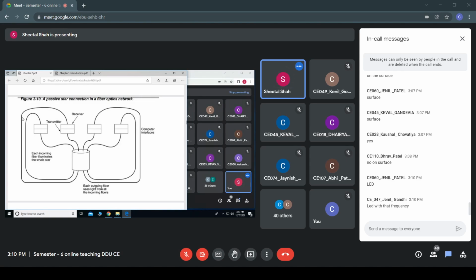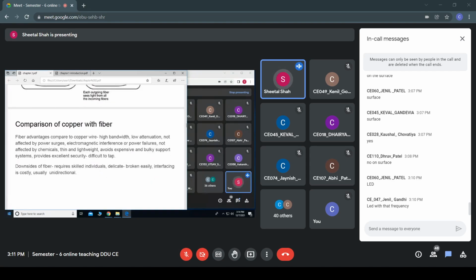Fine. But the thing is that since the single signal has to be distributed to all these four different outputs, the strength of the signal would be reduced. Followed. So, if more computers are connected in this way, then still the amount of energy which it transmits would deteriorate. Right? Is it clear, everyone?